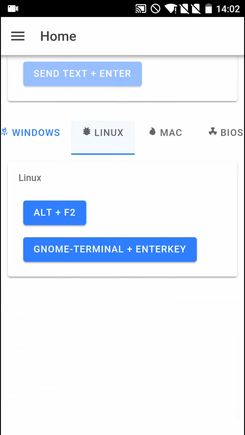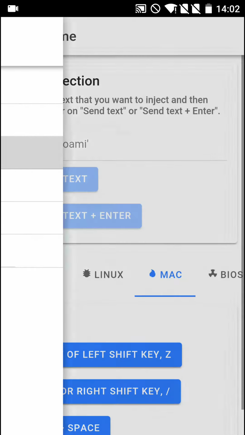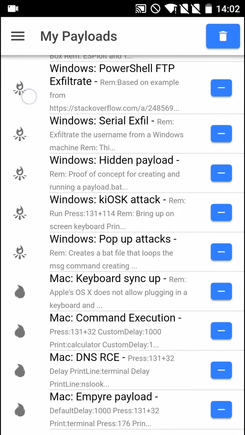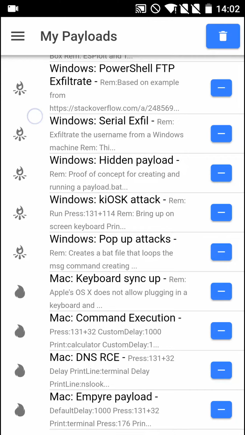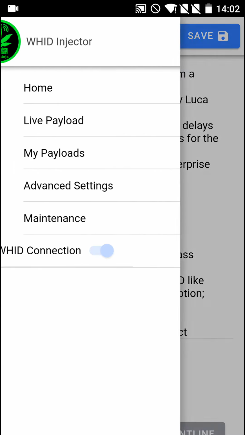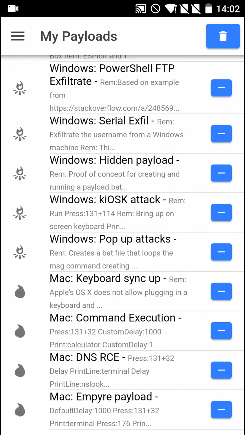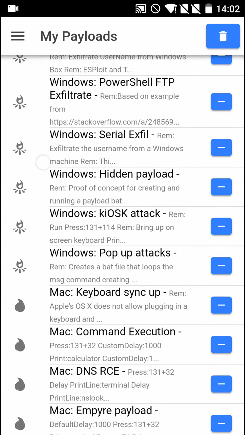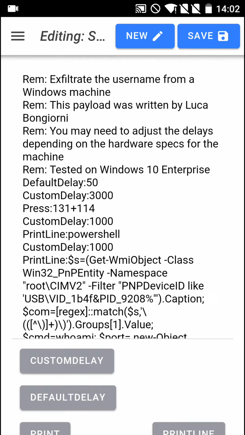Here are some shortcuts, like for different OSs. Here you have your payloads. Paul decided to add a bunch of very cool scripts I suggested by default. So, some cool stuff that is already there. You just need to modify it according to your needs. Otherwise, it can also retrieve the payload stored in the WHID injector, so you will see it here in this menu. Otherwise, you can use live payload.